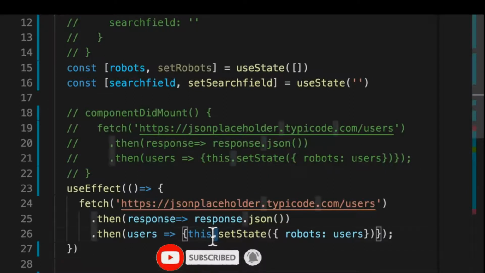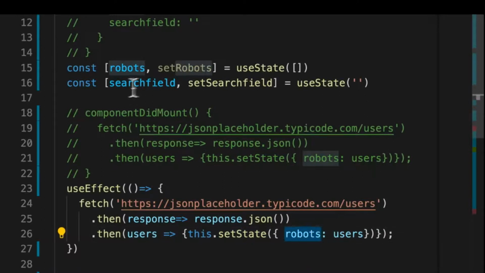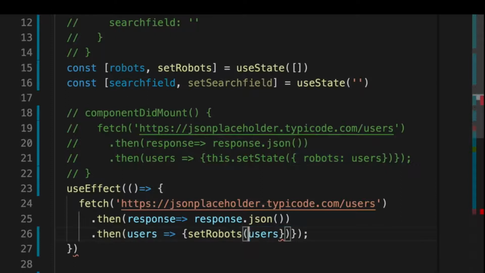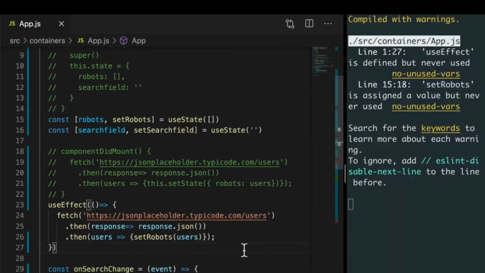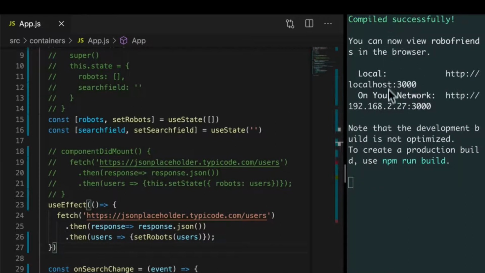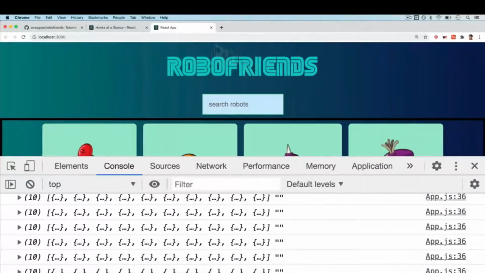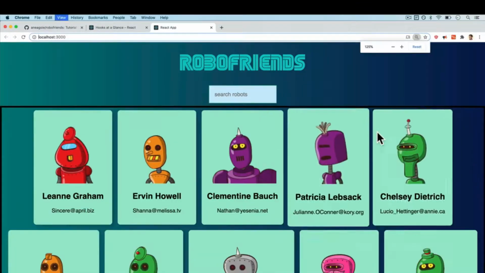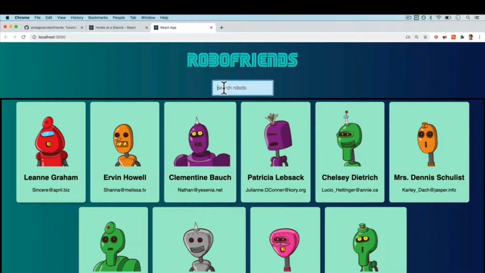Now remember, we no longer have this.setState. Instead, what are we changing? We're changing the robots, so I can say setRobots right over here, and this setRobots is going to get the new users. Now let me save this and see if this works. All right, compiled successfully, no errors, but do we get our robot friends? Let's have a look. Hey, look at that. We have our robot friends. Love it. Can I search through them? Look at that. So simple, and it works just as expected.